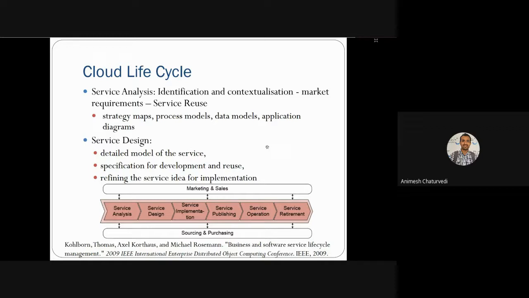Thereafter, you do the service designing. Designing also you studied in software engineering or systems engineering, where you do the modeling of services, specific development and reusing, refinement of specific ideas and implementations. All these things you do in the service designing and service analysis phase.